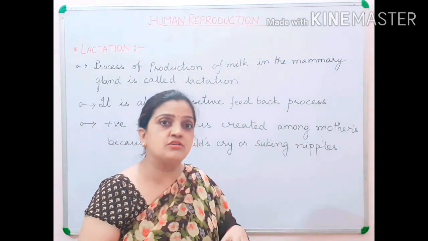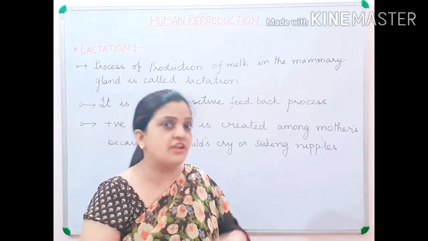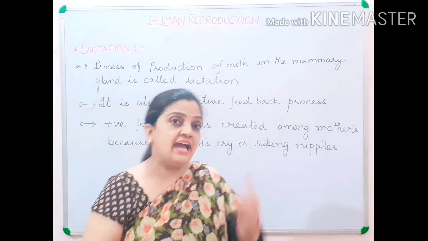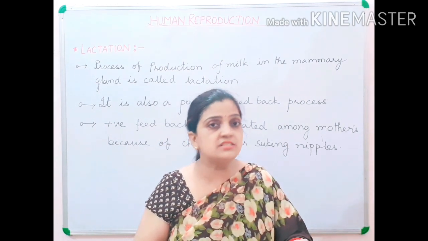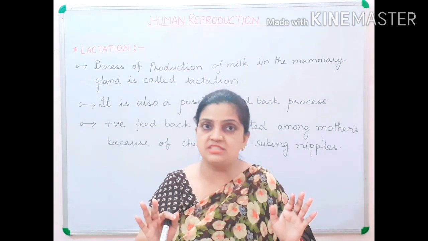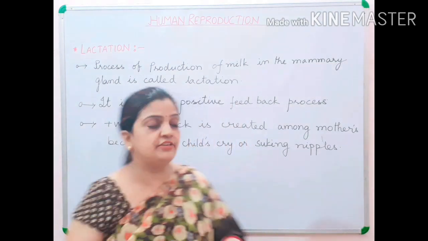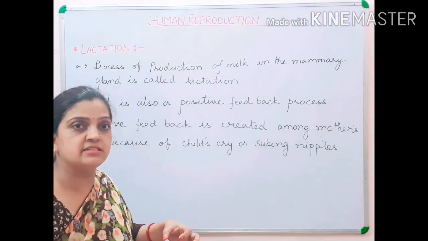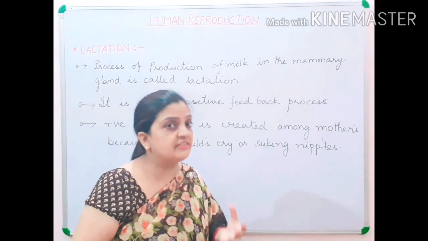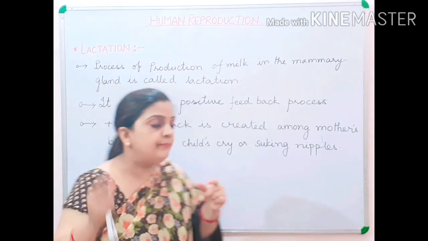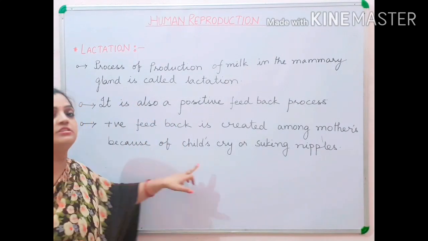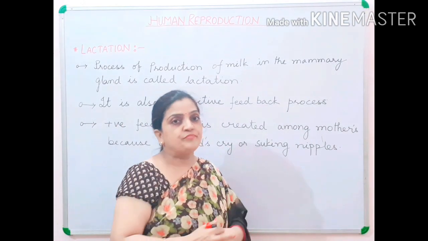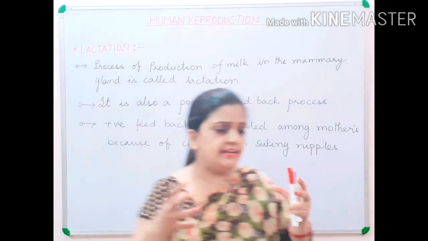So repeatedly oxytocin was secreted and the contraction was taking place, and the child was expelled out into the outer world, and relaxin was also supporting the process so that easy expulsion of the child could take place. Similarly, children, here also a positive feedback is created among the mothers. How? Because of the crying of the child or the sucking of the nipples by the child.